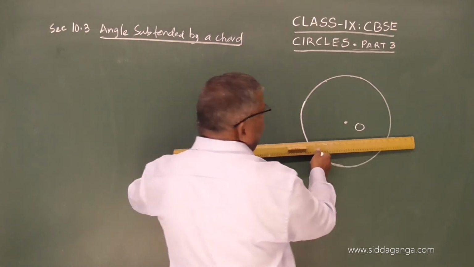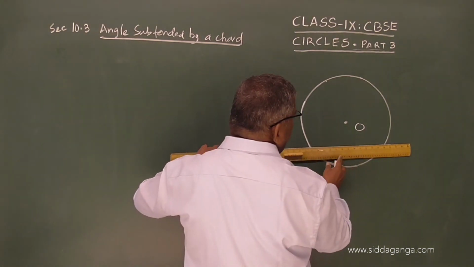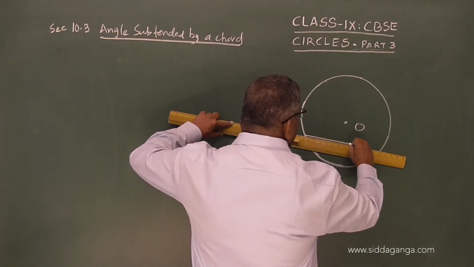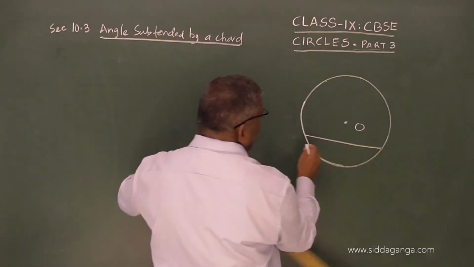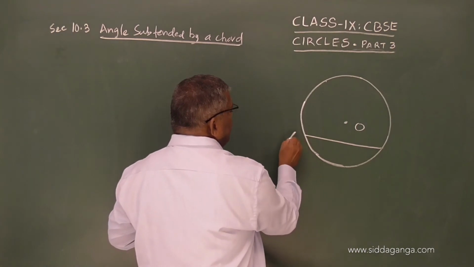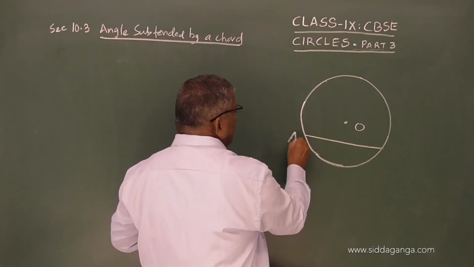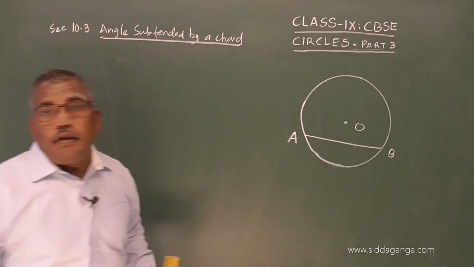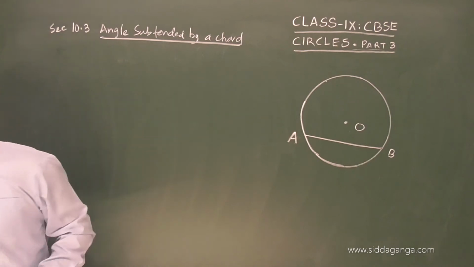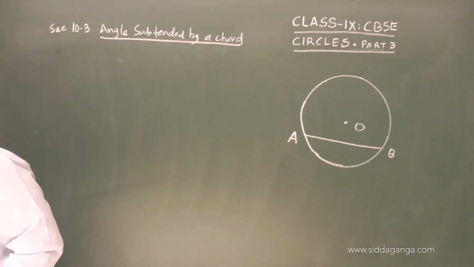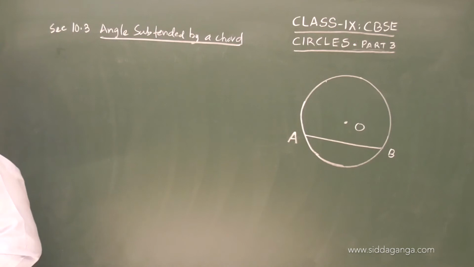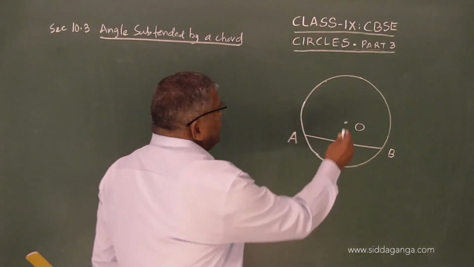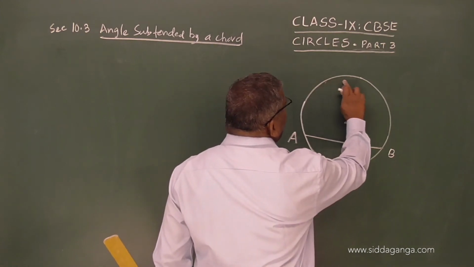Let us have a chord AB. Take any 2 points on the circle and draw the chord AB.